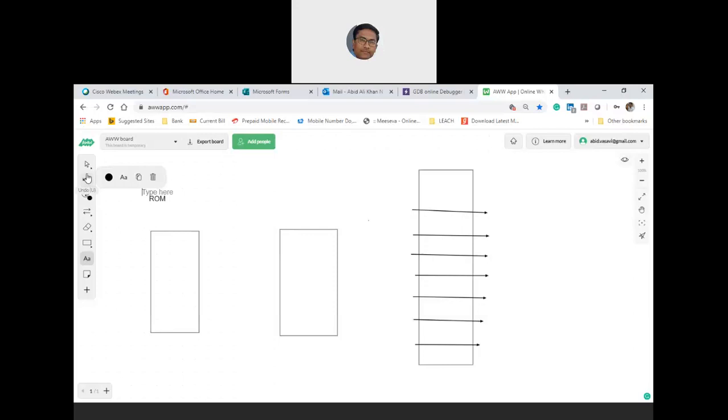RAM. Okay, where is the program? It is in the main application. I mean, where is the main application stored? Where will you store your program? Because technically speaking, once the program is done, if the system is off, your program has to be retained, isn't it? The program has to be somewhere. Where is that somewhere?